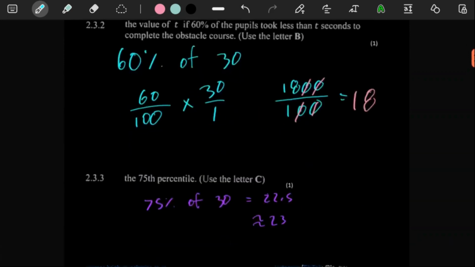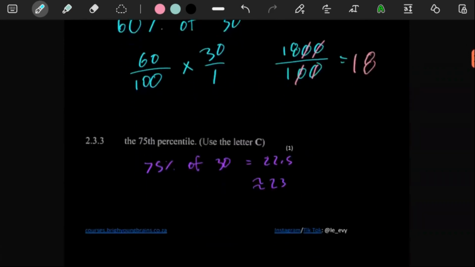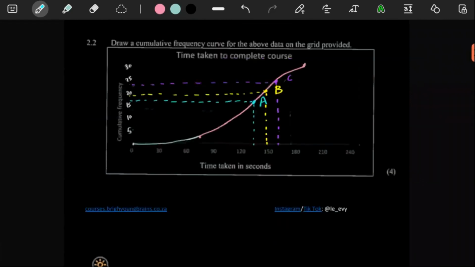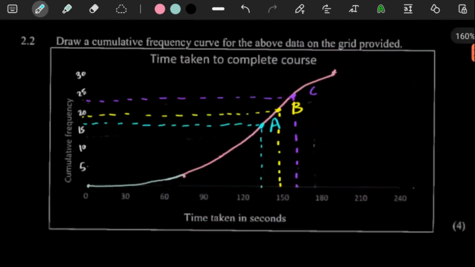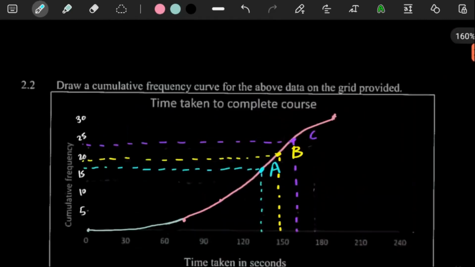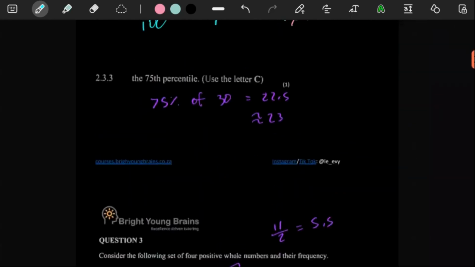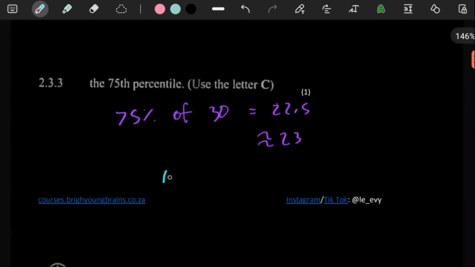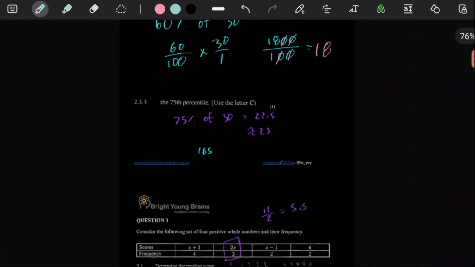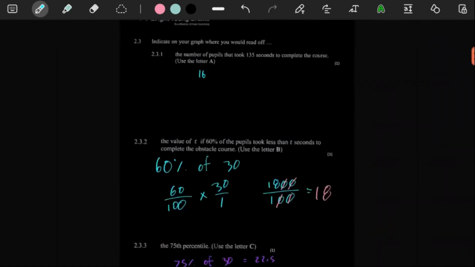And then down here, the 75th percentile, we read it off at 22.5. So this would be somewhere between 150 and 180. Between 150 and 180, that's like 165, right? So let's just put the 165. The reason for doing this is just so that at least we have multiple data for those sets of questions, because the question is a bit vague also.